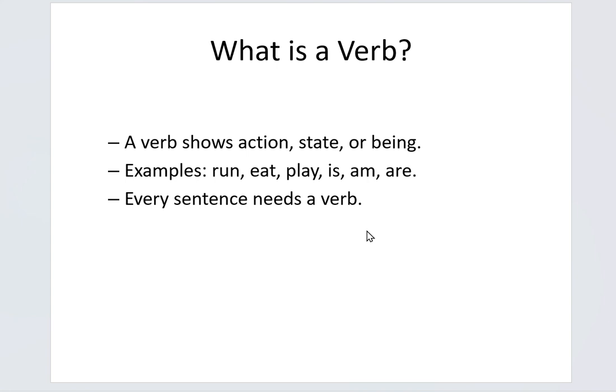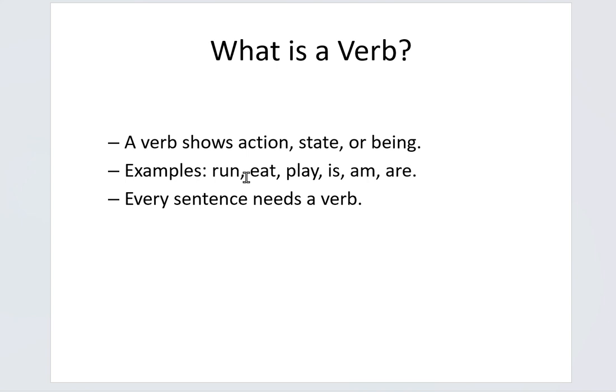Now I am going to use these verbs in a sentence. We eat food. Birds fly. Children play. He is happy. She has a pen. In all these examples, the verbs show either an action, eat, fly, play, or a state, being, is, has. Verbs are so important that without a verb, you cannot even make a proper sentence.